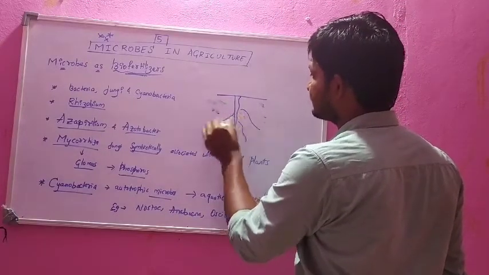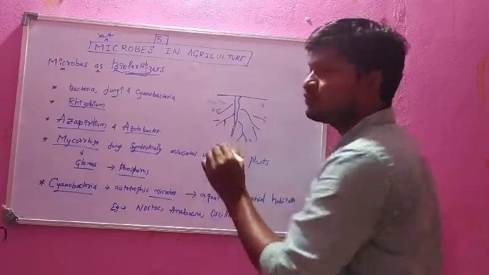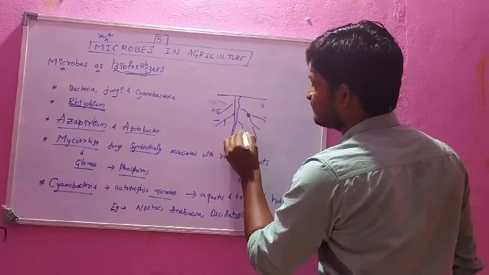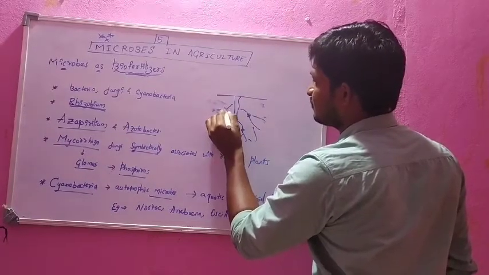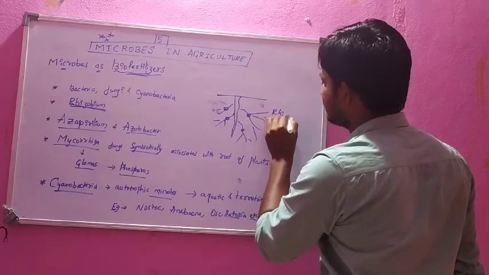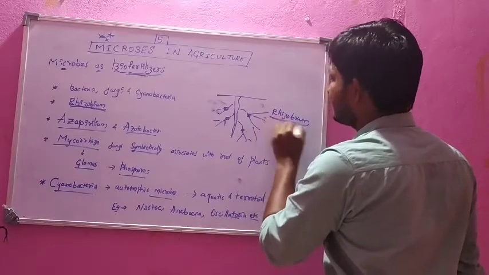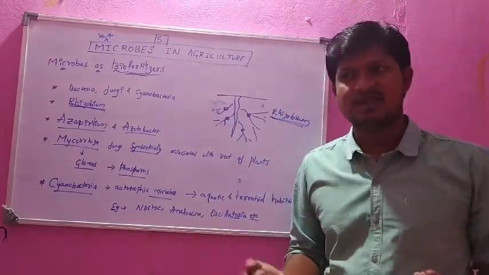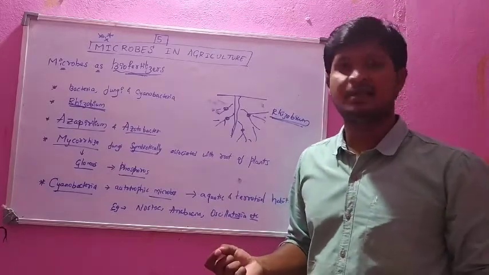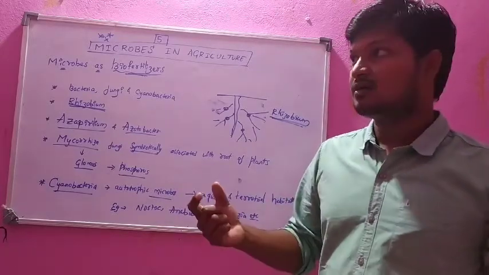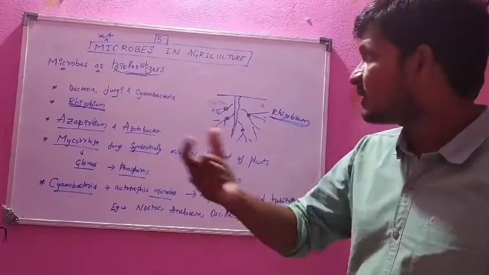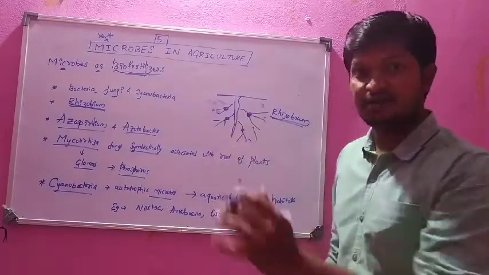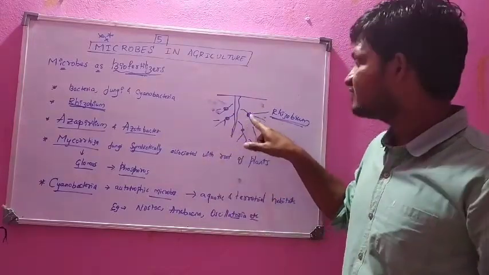These are the roots, and to these roots the rhizobium is associated like this. This is a rhizobium, a bacterium. It is associated especially with leguminous plants, like pulses, the dal plant and the pea plant. Rhizobium is associated with the root system.